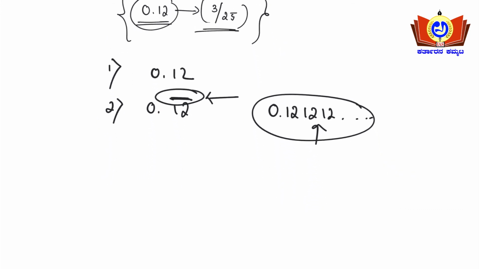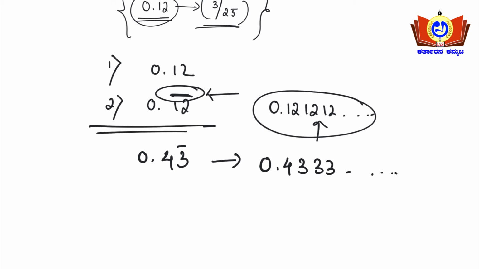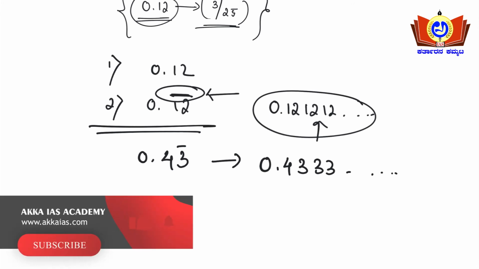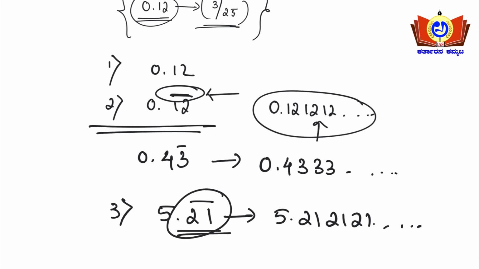For example, 0.43 bar. Then the digit 3 will be recurring here, 0.4333, it goes on like this. So this is the second type of decimal number here. The third type will be a whole number and a decimal, for example 5.21 bar. We write this as 5.212121, it goes on recurring here. This is indicated by a bar. So majorly these three types of decimals you will be encountering in the examination, friends.